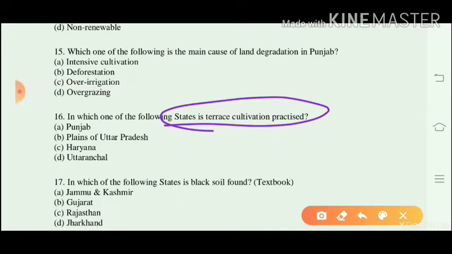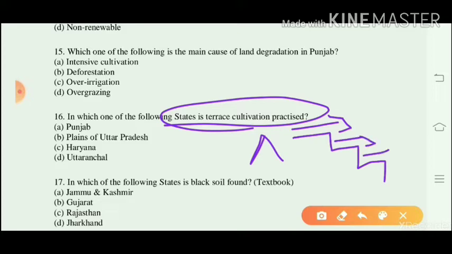In this type of cultivation, a mountain is cut into terraces, which restrict the flow of water and reduce soil erosion.